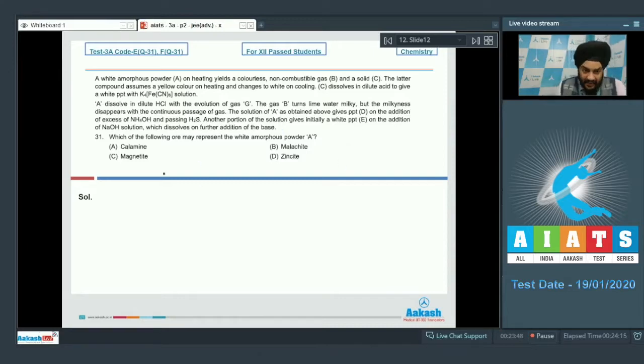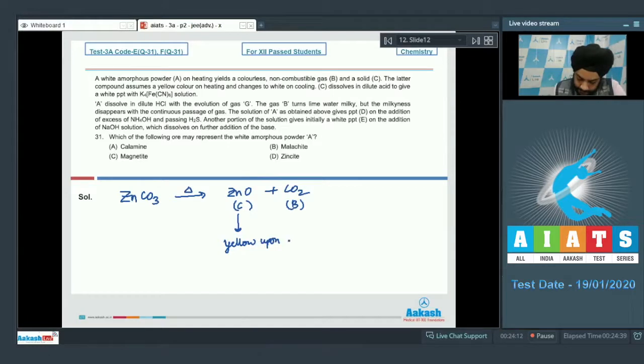So we can just write the reactions. ZnCO3 was the white amorphous powder. Upon heating, it gave me ZnO plus CO2. So this CO2 is the gas B, which is non-combustible, and this ZnO is the solid C. It is given to us that this ZnO becomes yellow upon heating and it becomes white upon cooling. So this has to be ZnO. We have seen that this is the property of ZnO itself. So, white upon cooling.